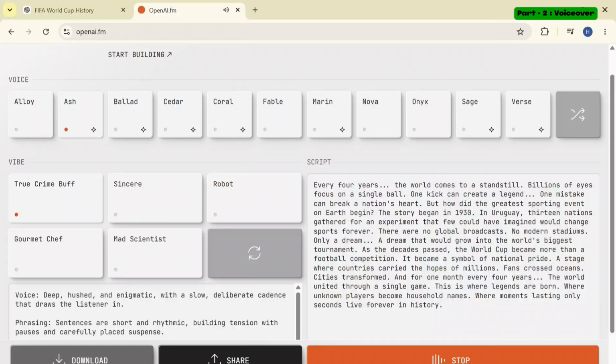Every 4 years, the world comes to a standstill. Billions of eyes focus on a single ball. One kick can create a legend. One mistake can break a nation's heart.